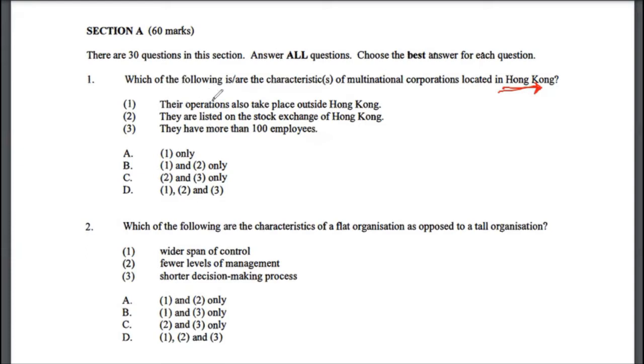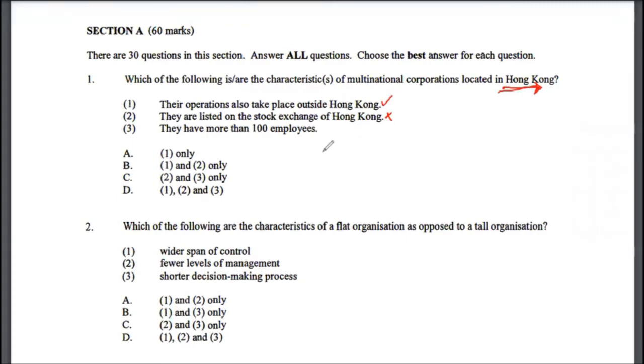The first statement is their operations take place outside of Hong Kong. That is actually true, because that's the classic definition of a multinational corporation. Statement 2, they are listed on the Hong Kong Stock Exchange. That is not necessarily true. They can be listed companies, but not necessarily in Hong Kong. They could be listed in London, Japan, Singapore, the United States, any part of the world.